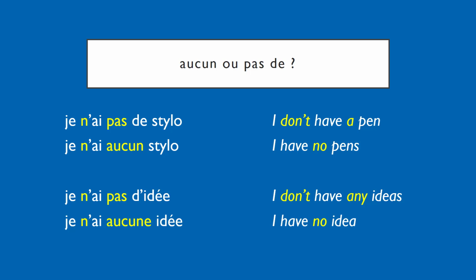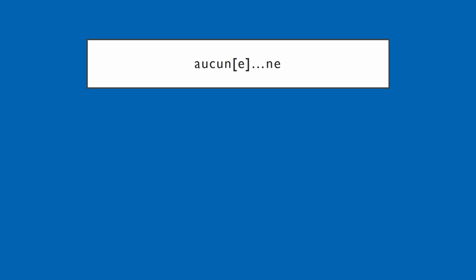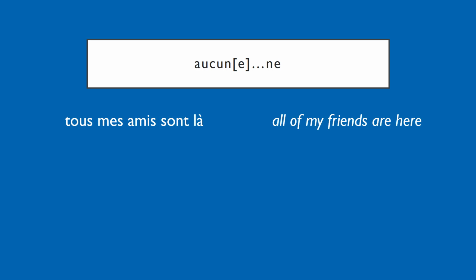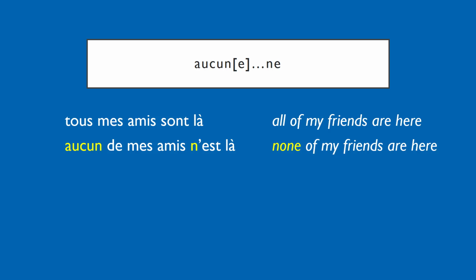Finally, as with a lot of these negatives, you can start a sentence with aucun, and just like the others, it needs to be followed by ne. Take for example, tous mes amis sont là, that is, all of my friends are here. If we wanted to say none of my friends are here, we would say aucun de mes amis n'est là. Notice three things. Number one, we have aucun de for none of. Number 2, we have the ne just before the verb, just as we do with any other negative that is structured in this way. And number 3, notice that the verb être is singular.